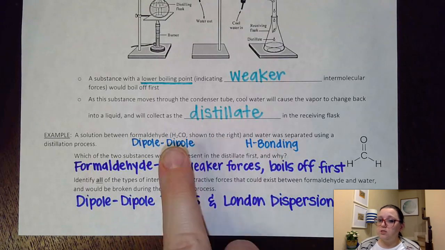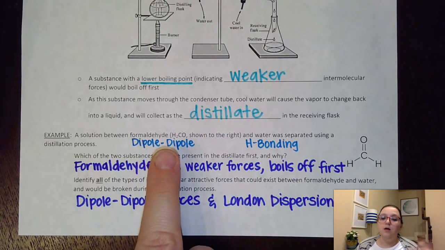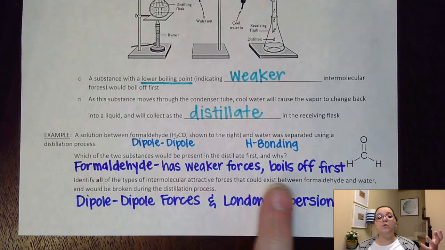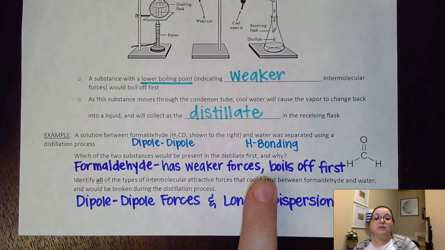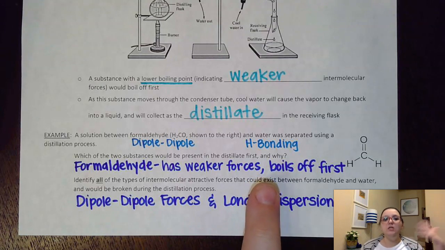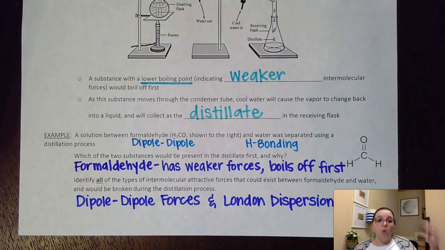So if I was to predict which of these has weaker forces, I would guess the formaldehyde, which means I would guess the formaldehyde to have a lower boiling point, and so therefore it would boil off first. And if it boils off first, then I would condense it into the distillate first. Now, eventually, if I continue to heat it, I could eventually get the water to boil off as well. The problem with that is that once that evaporates off, then I end up with both liquids back in that distillate, and that doesn't help me because now my solutions are back together, whereas I wanted that solution apart. So you got to be sure that you're kind of pausing the experiment after the first one has boiled off, but before the second liquid boils off.